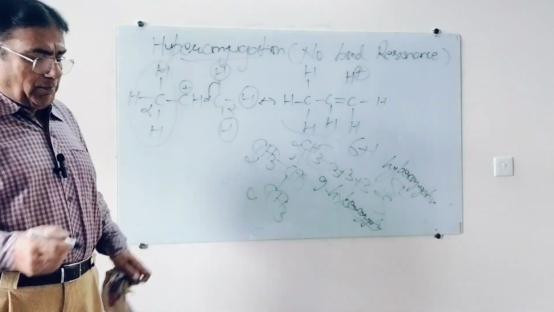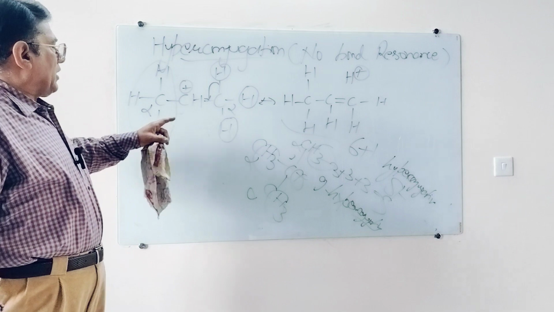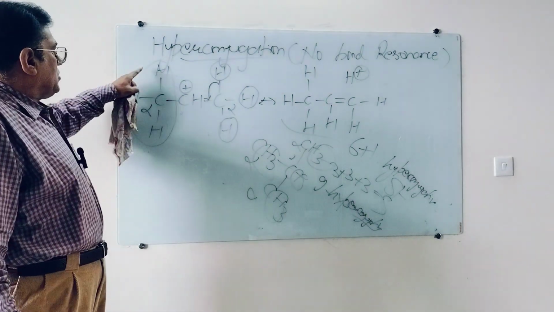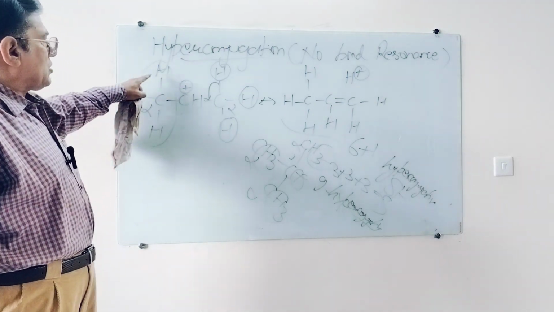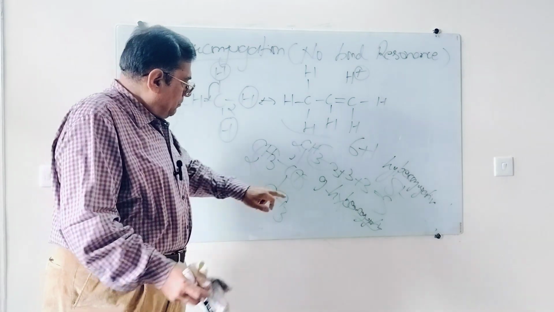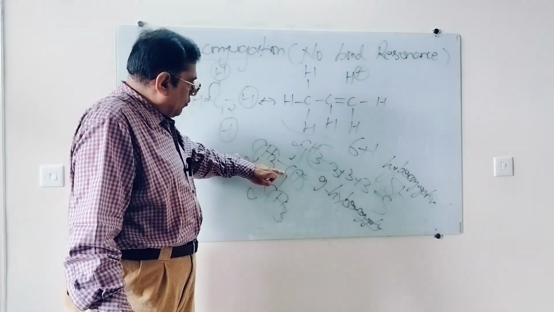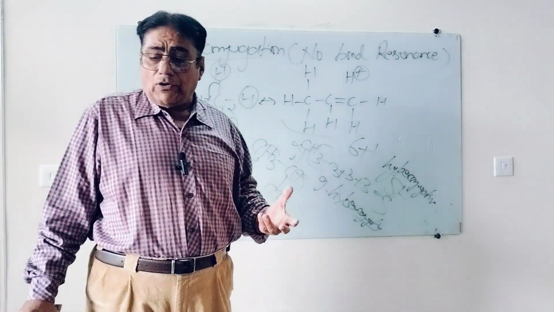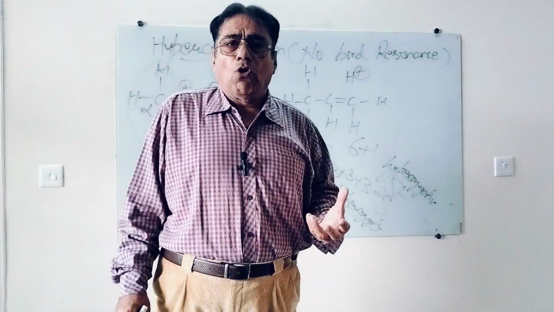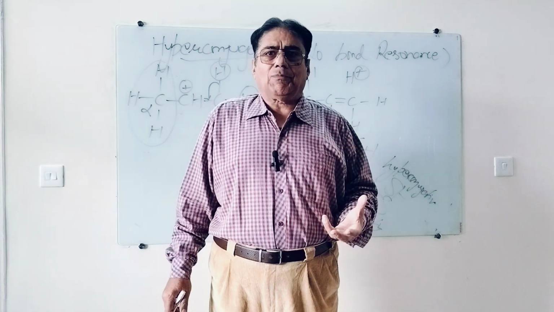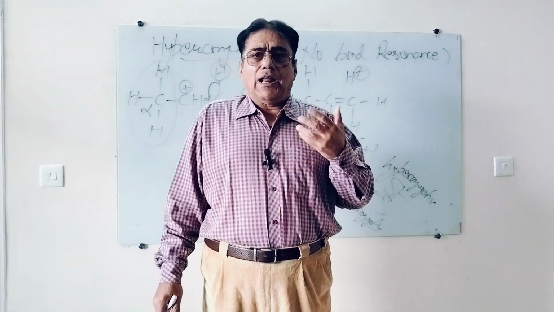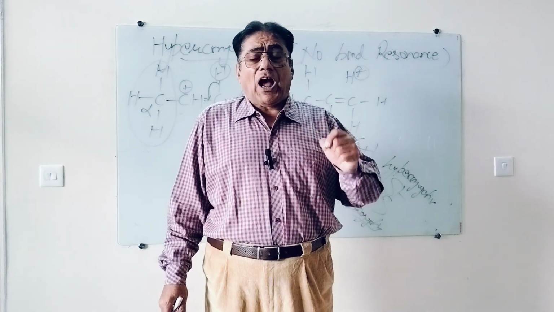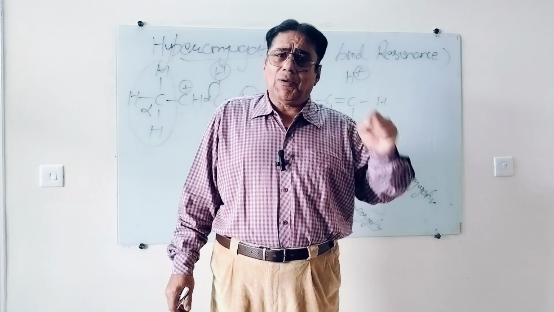So remember, what is happening in hyperconjugation? This positive charge, which was confined to one atom only, is now delocalized among 6 hydrogen atoms. In tertiary butyl, this positive charge, which was localized to one, has been delocalized to 9 hydrogen atoms. In chemistry, the more localized any charge, the less stable the species bearing it; the less localized, the more stable. If the charge can be delocalized, stability will be higher.